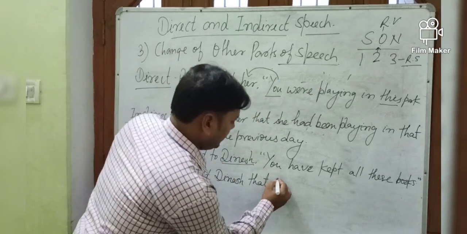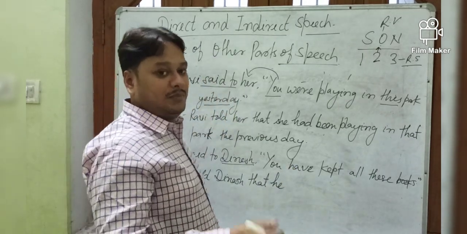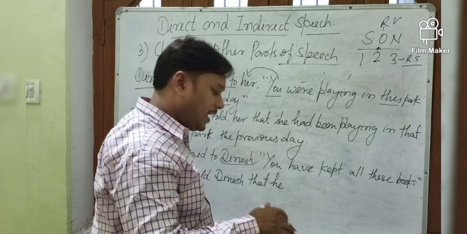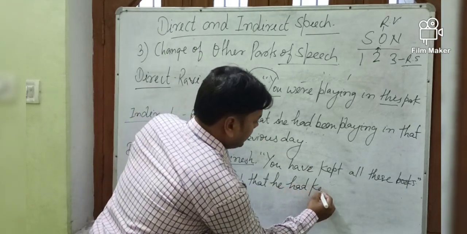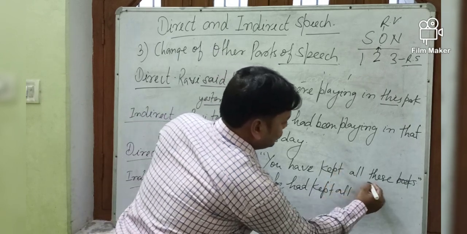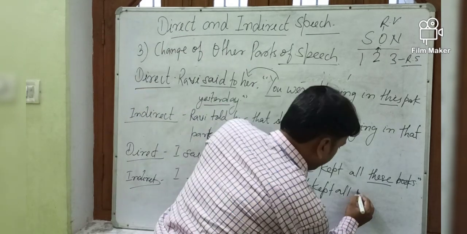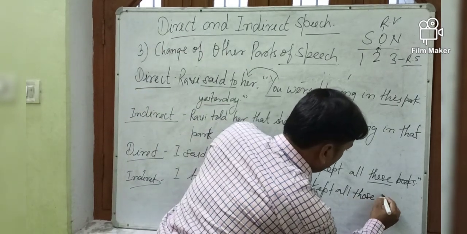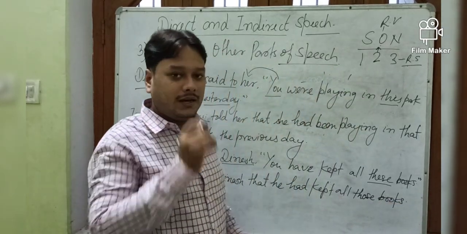So it will be written he. Which tense is this? Present perfect. Present perfect will be changed into past perfect. So he had kept all. Now these will be changed into those. Very good. Those books.